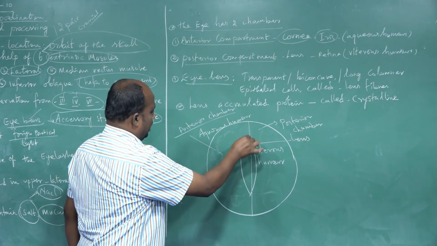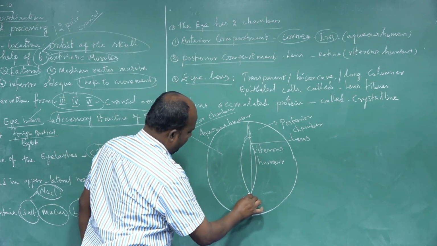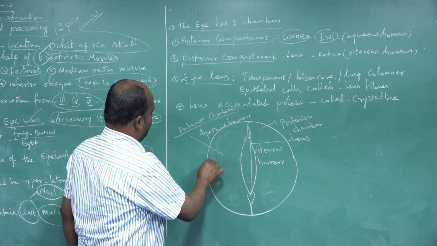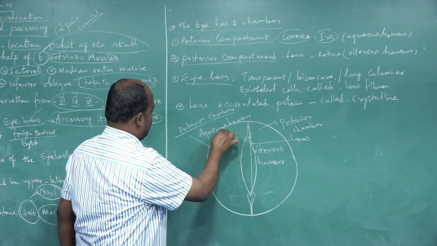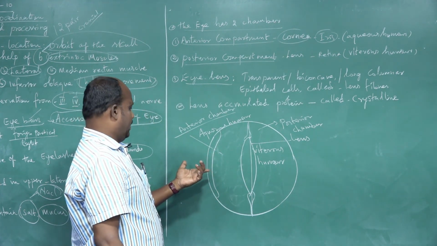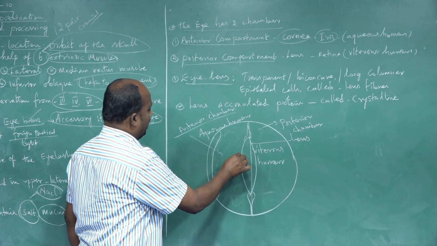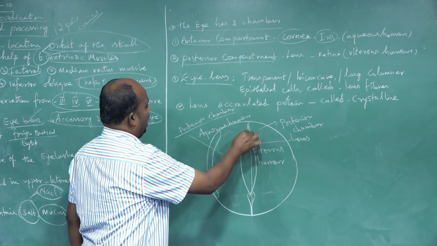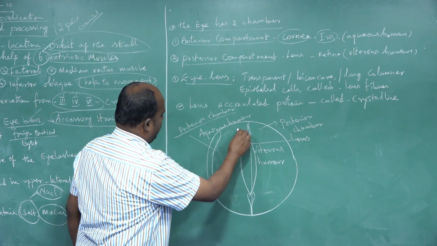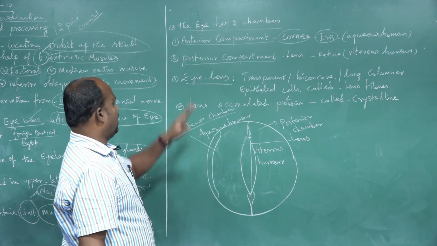The initial part of the lens is called the ciliary muscles or ciliary portion present here. Understand? That is in front of the lens, the posterior part of the cornea. This is the light sensitive part, the important structure called the cornea, and then the iris. Before the iris, from the beginning part of the cornea, there is a large chamber. That chamber is called the anterior chamber or anterior compartment.